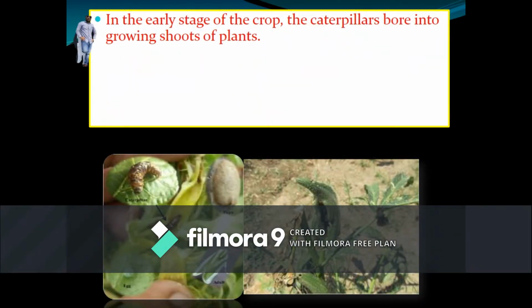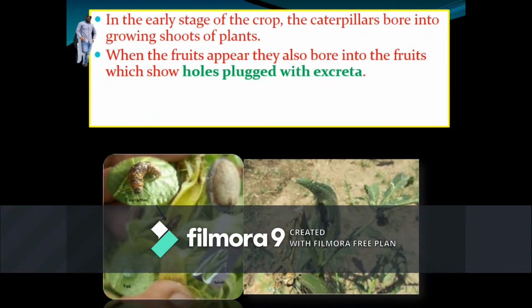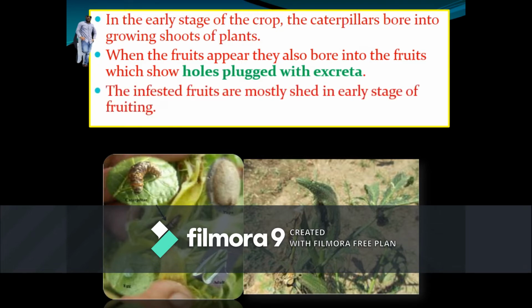The species cause damage during the vegetative stage and the fruit formation stage. During the vegetative stage, the caterpillars bore into the growing shoots of the plant. During the fruiting stage, they bore into the fruit by making round holes. Those holes are later plugged with excreta. The infested fruits mostly shed in the early stage of crop growth.